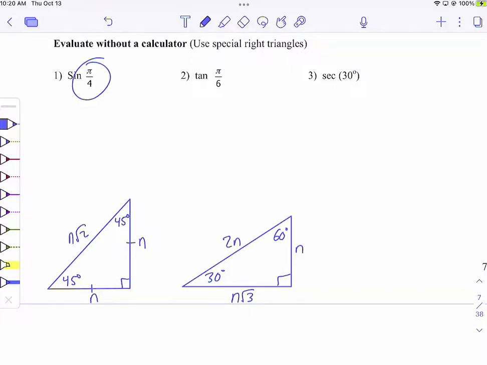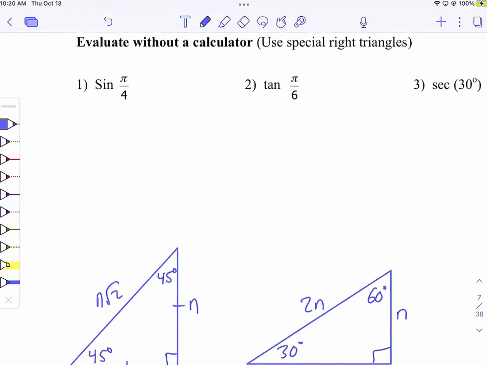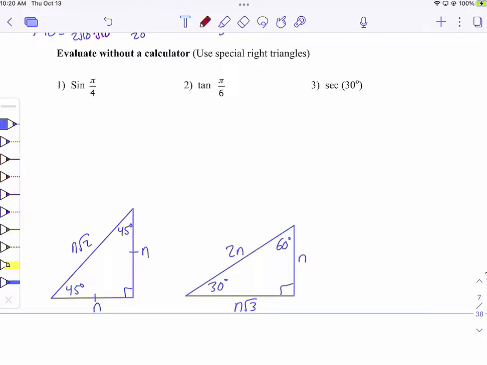This one says, find the sine of pi over 4. You might not know this at this very moment, but you will, that pi over 4 is 45 degrees. So sine of pi over 4 and sine of 45 degrees would be the same thing. We can look down at this triangle and pick either one of these 45s because it wouldn't make a difference. Opposite over hypotenuse would be n over n root 2, and that would be true for every sine of pi over 4 or sine of 45 degrees. Okay?